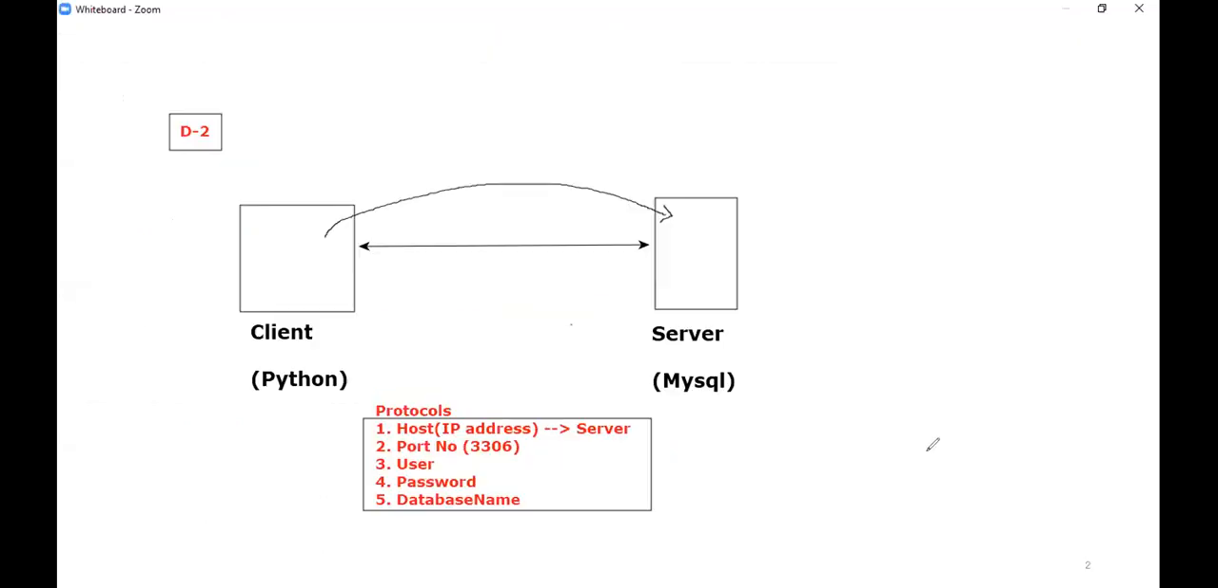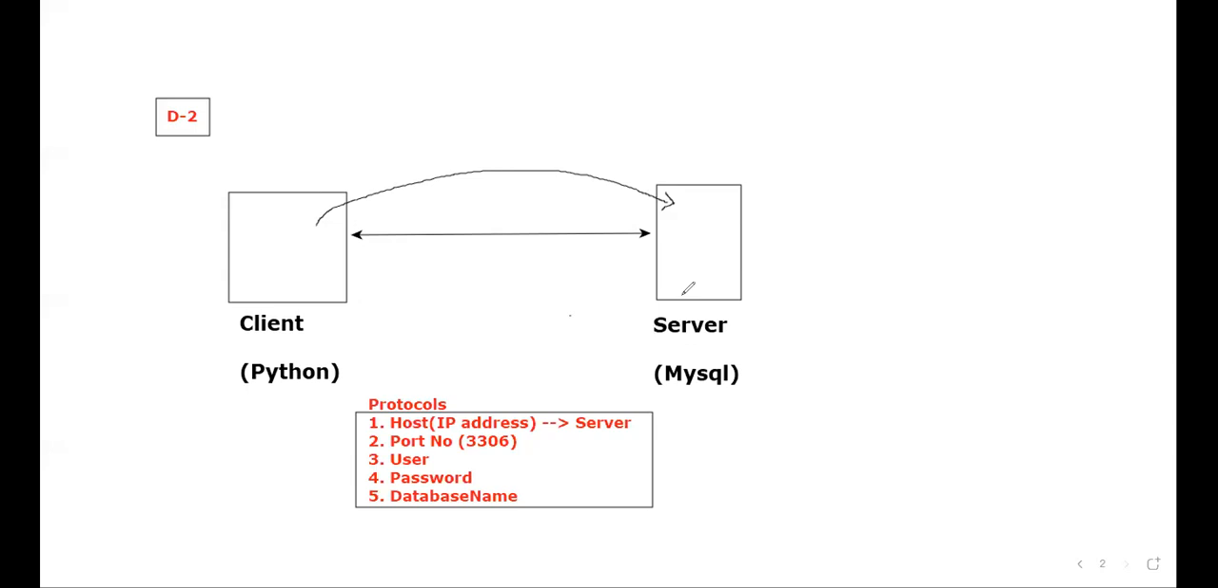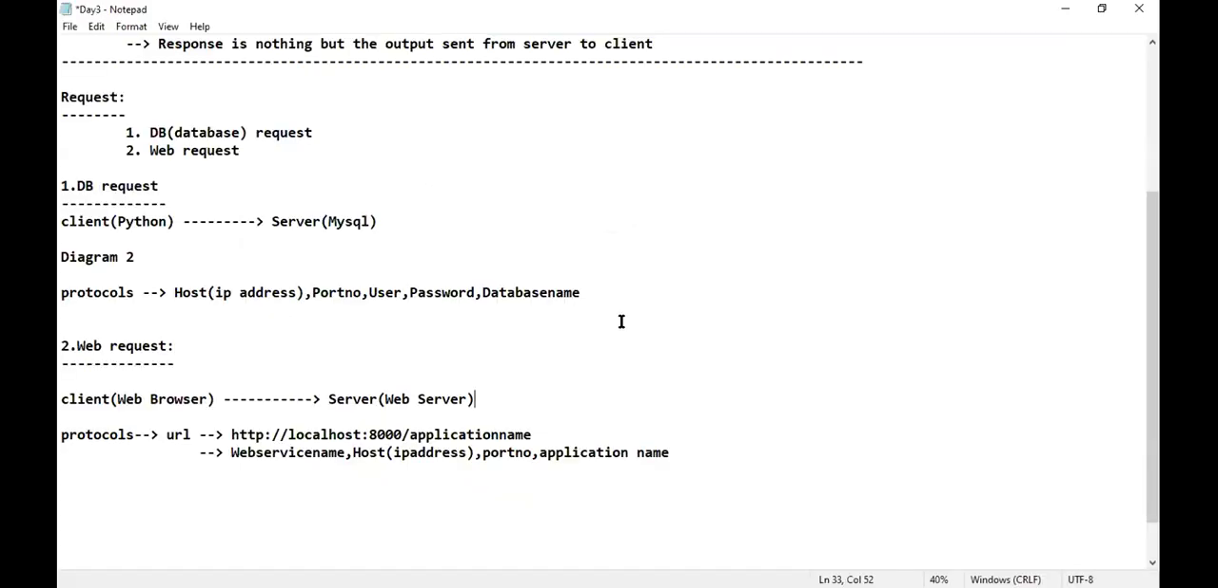Okay. Hope that you have taken the screenshot of this diagram number 2. Have you taken the screenshot? Okay, that's great. I would like to share you the notes. That is day 3.